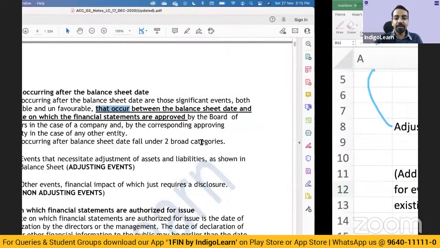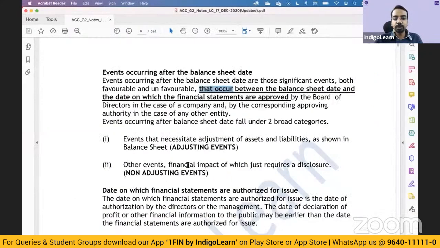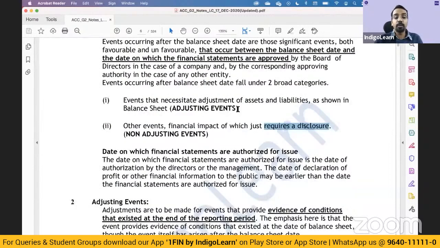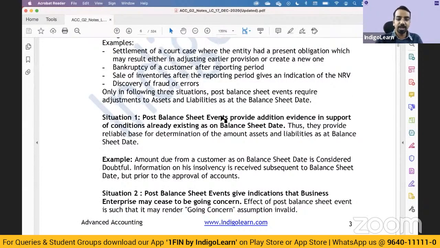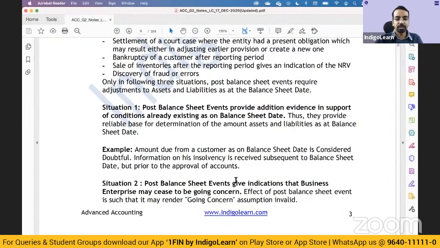So adjusting events, you will adjust the asset and liability. Other events, which just need a disclosure and are not adjusting events, you just show these. These are non-adjusting events. So key terms: events providing additional evidence in support of conditions already existing on the balance sheet date. Okay, so this is a favorite question, as I told you, which you get. Then if the enterprise may cease to be a going concern, then you will have to consider that the going concern assumption is no longer valid. You may have to prepare the financial statements afresh.